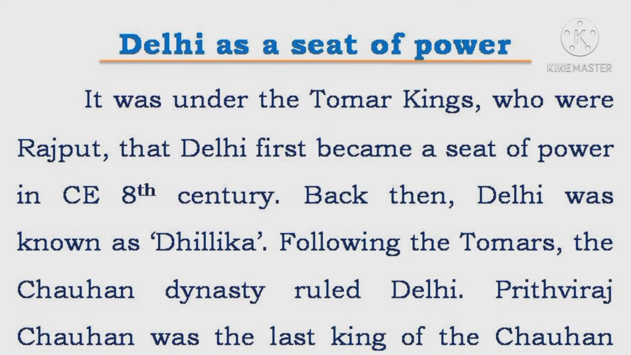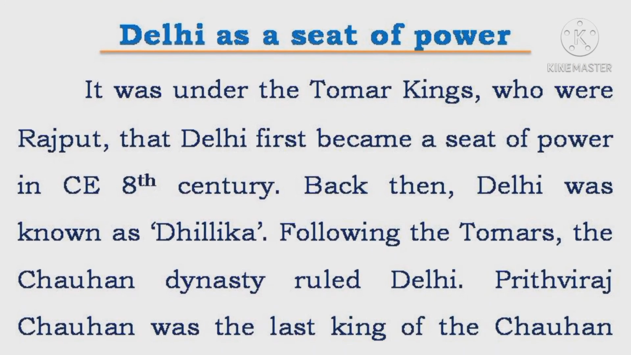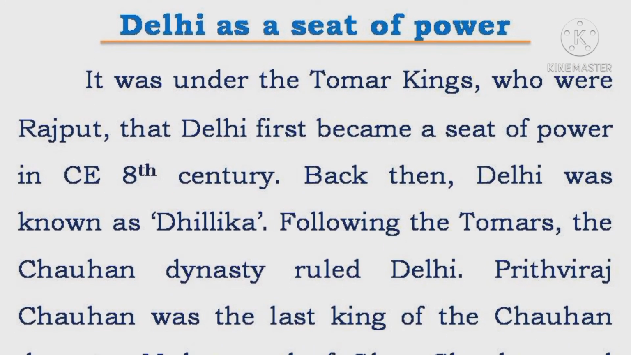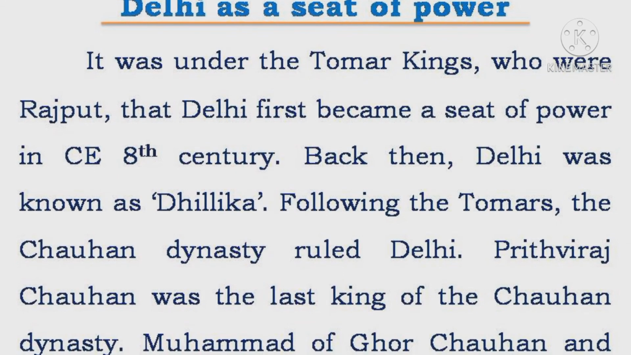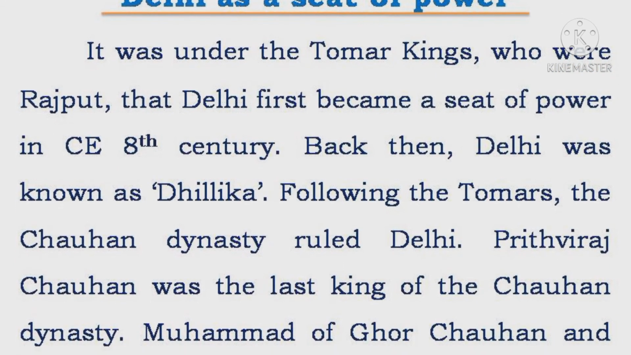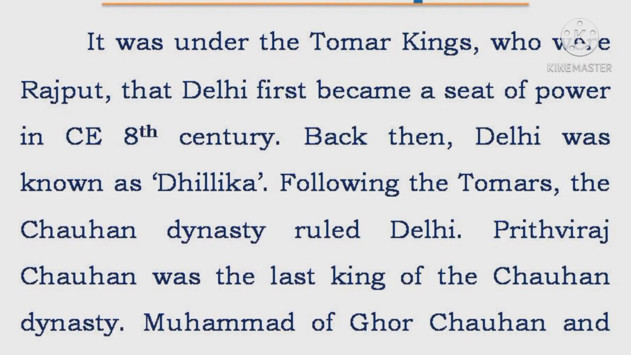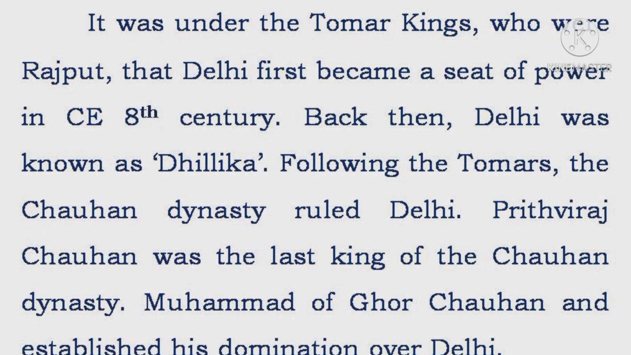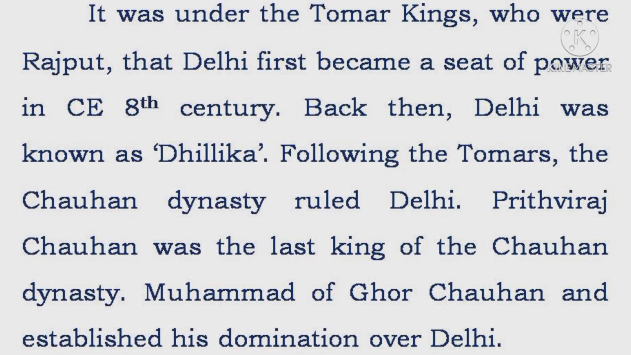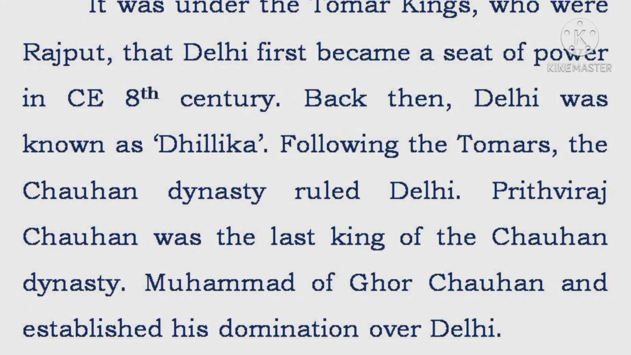Delhi, a seat of power. It was under the Tomar kings, who were Rajputs, that Delhi first became a seat of power in the CE 8th century. Back then, Delhi was known as Dhillika. Following the Tomars, the Chauhan dynasty ruled Delhi. Prithviraj Chauhan was the last king of the Chauhan dynasty.